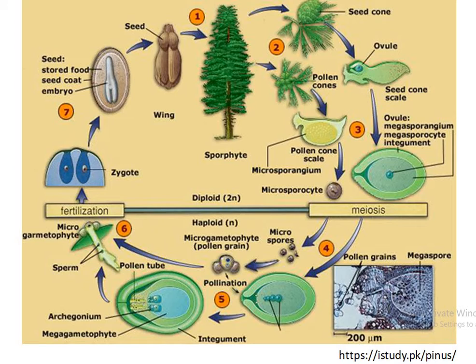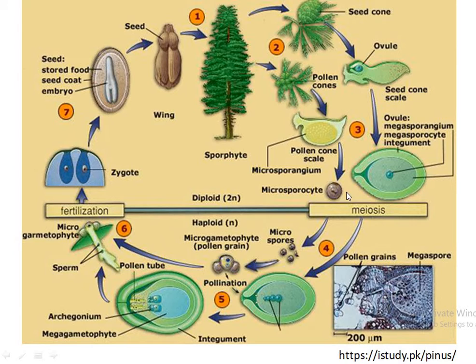First, we will take a view of the life cycle that we will discuss in the lecture. Pinus is a sporophytic plant body. These are the female cone, and these are the cluster of male cones, and these are ovules. These are pollen sacs.